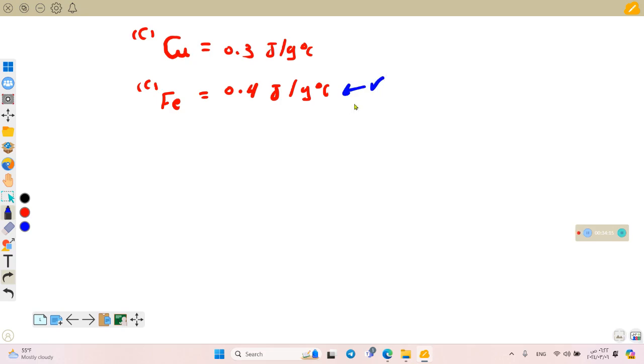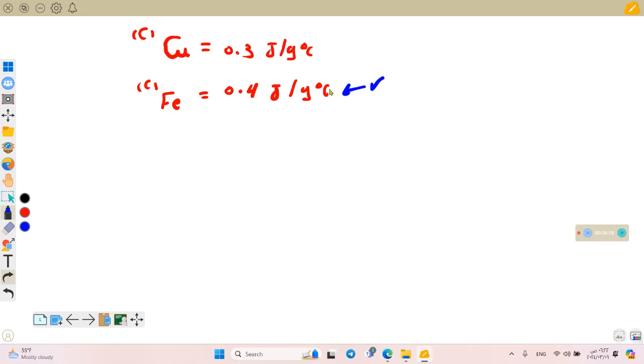Its specific heat equals 0.3 joule per gram Celsius. And on the other hand, the specific heat of the ferrum, the iron, equals 0.4 joule per gram Celsius. So if we ask you the first question, which one has the higher specific heat, your answer will be the ferrum, the iron, has the higher specific heat.